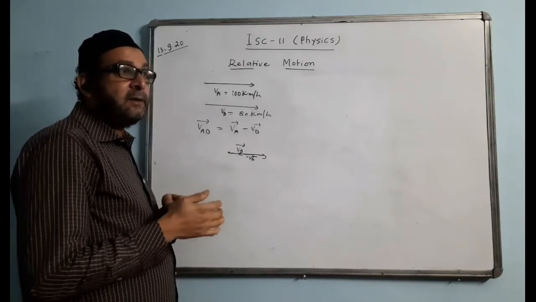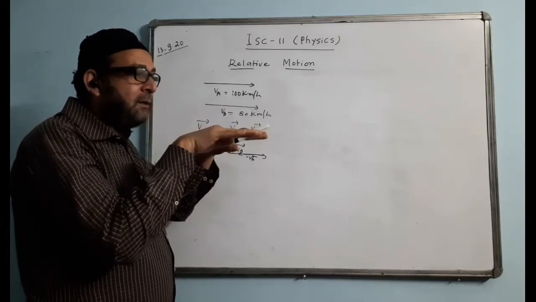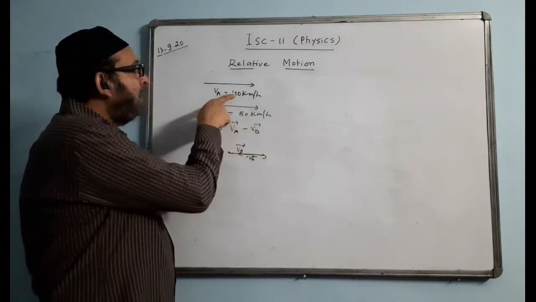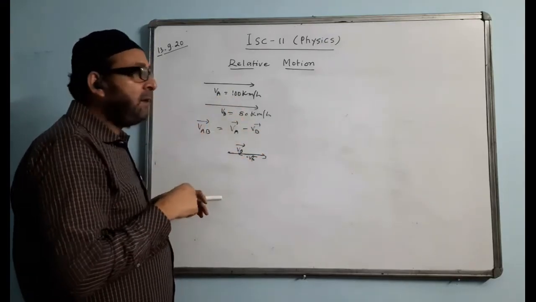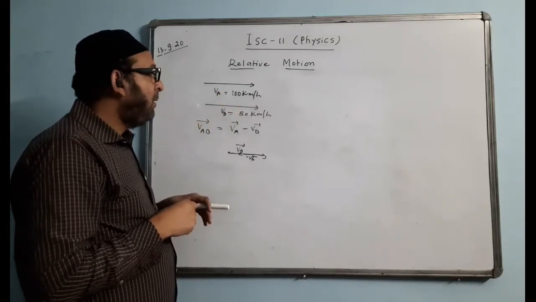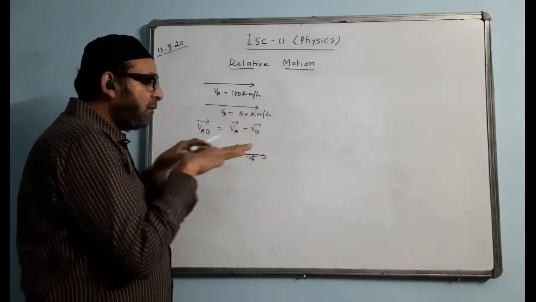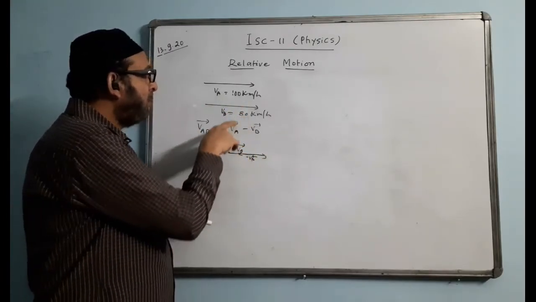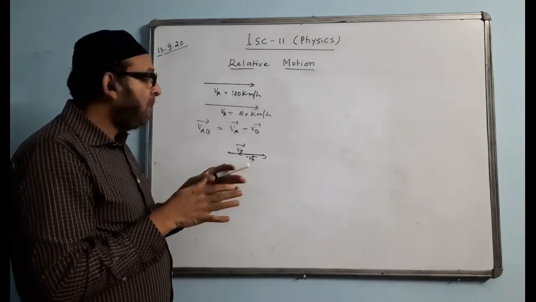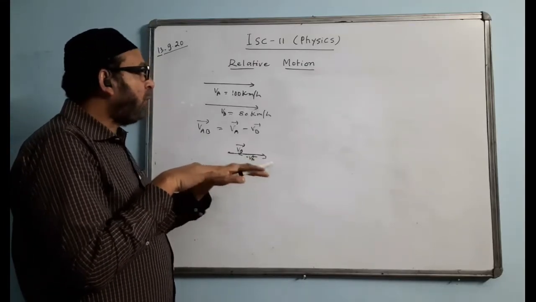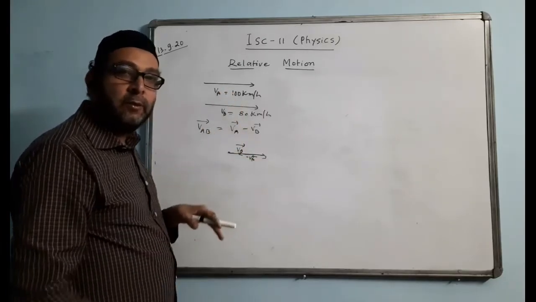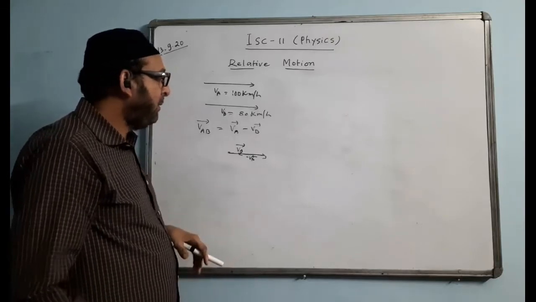Similarly, we must have realized that when two trains move in the same direction, they take longer time to cross each other. One was moving 100, the other is moving 80, so this will take longer time to overtake that one. Why? Because the relative velocity, the velocity of one with respect to the other, becomes 100 minus 80, that means 20. The net speed becomes 20. That speed is quite less as compared to the individual speeds, that's why it takes longer time to overtake or to cross each other.